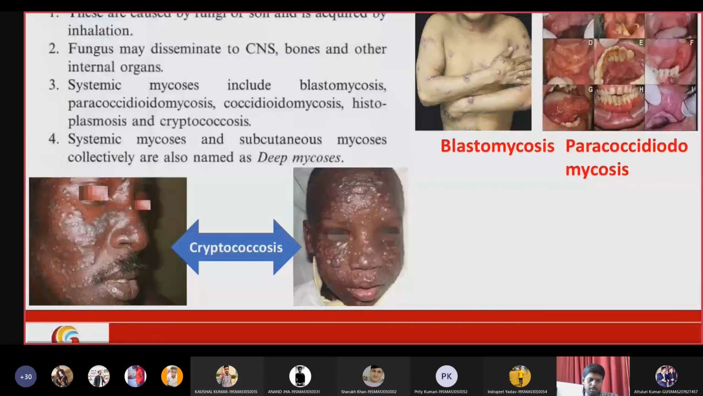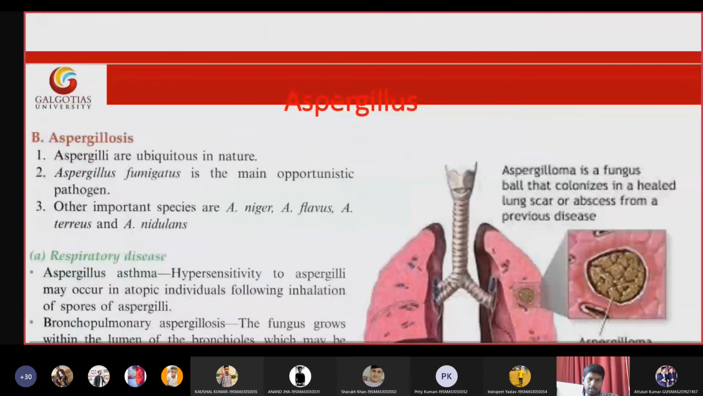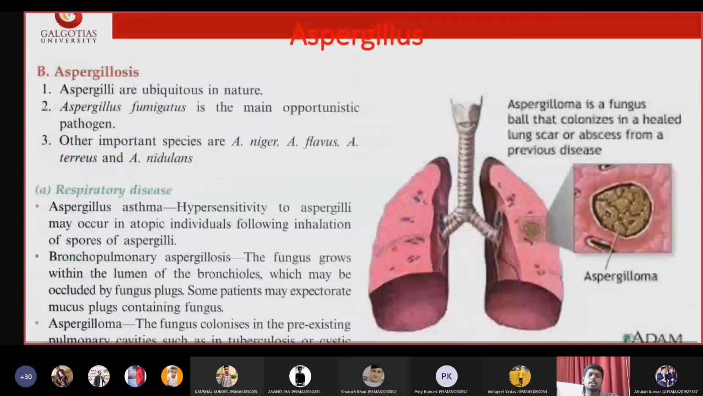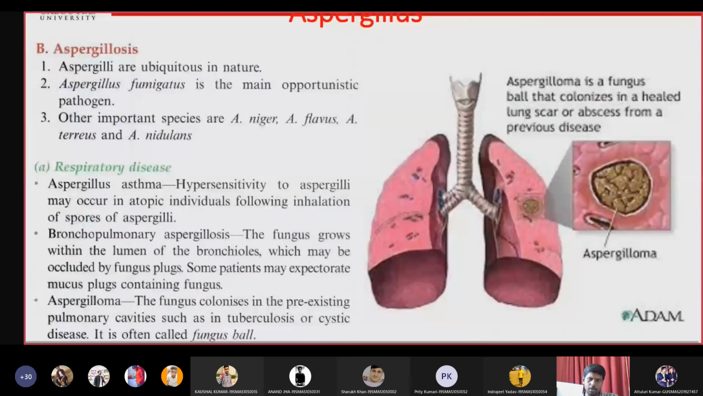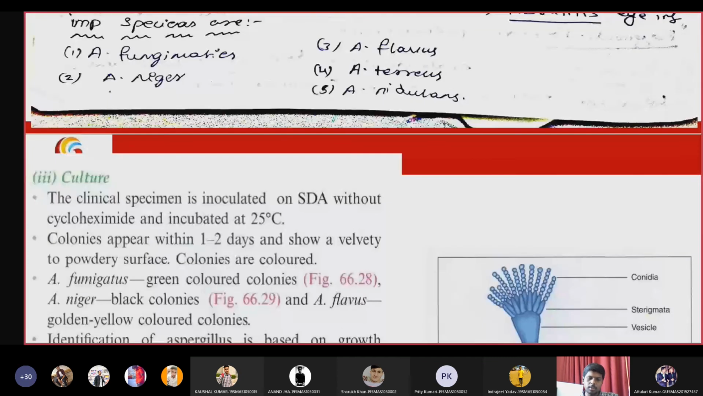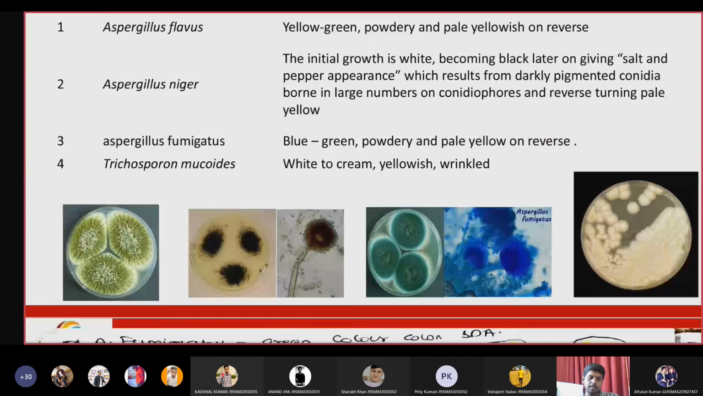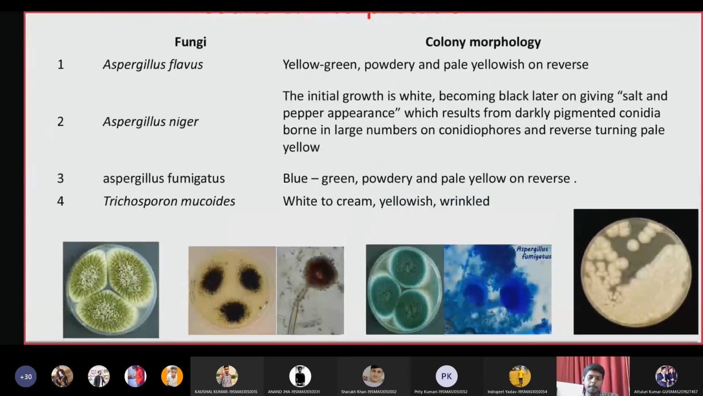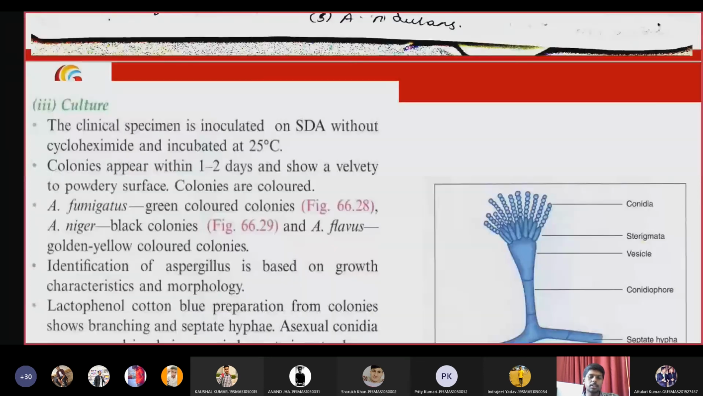So this is all about Aspergillus. Aspergillus will cause lung infection or respiratory infection. There are three types: asthma, bronchopulmonary aspergillosis, and aspergilloma. And there are three species: Aspergillus niger, Aspergillus flavus, and Aspergillus fumigatus, distinguished by color. Aspergillus flavus causes yellowish green colonies, niger causes black colonies, and fumigatus causes bluish green colonies. The colony morphology is velvety powdery colonies seen on the SD agar.